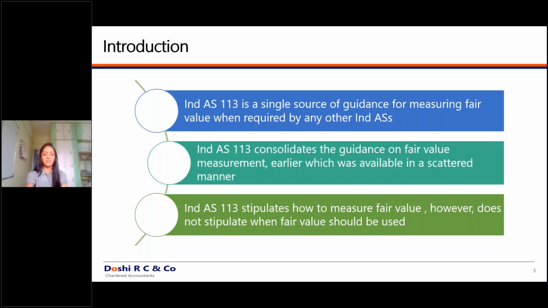the exit price. So we had various ways in which fair values could be computed. It could be how do you buy a new asset? It could be for how many years the asset would be used. There are various methods of computing a fair value. But the standard says that the fair value is the exit price. You just remember this keyword, that is exit price.